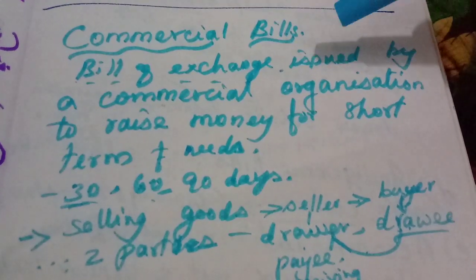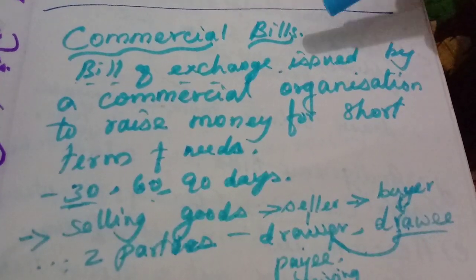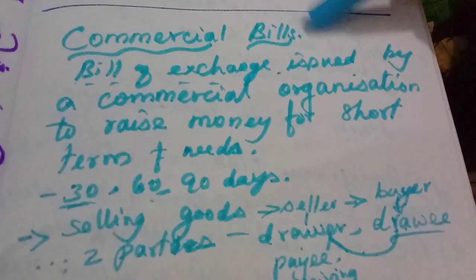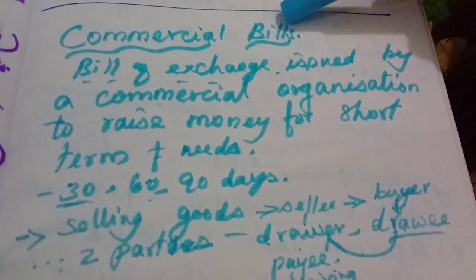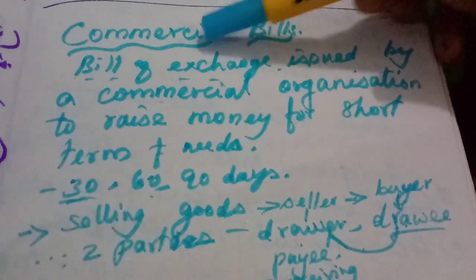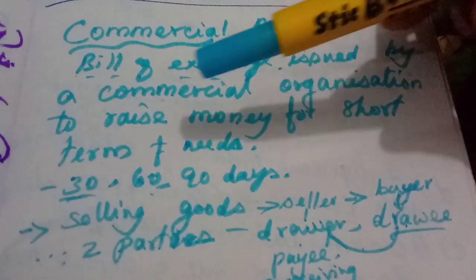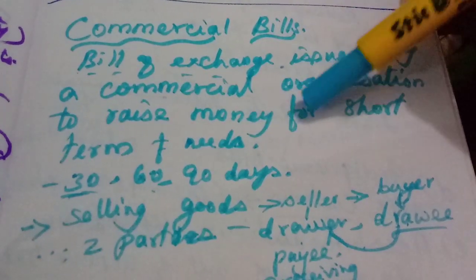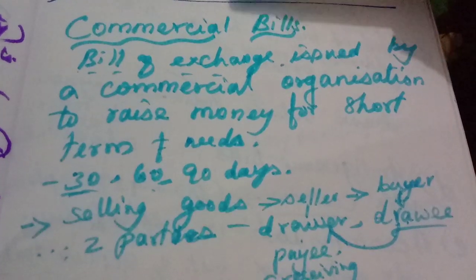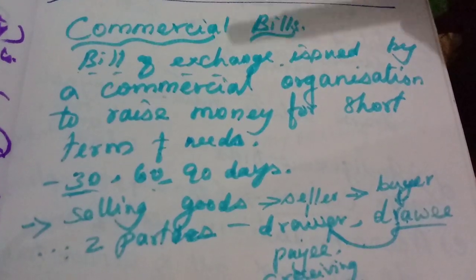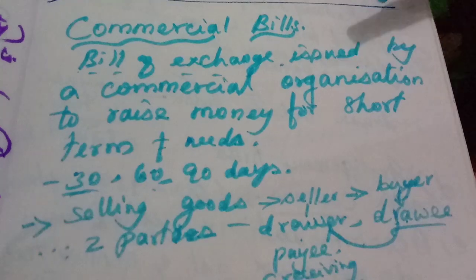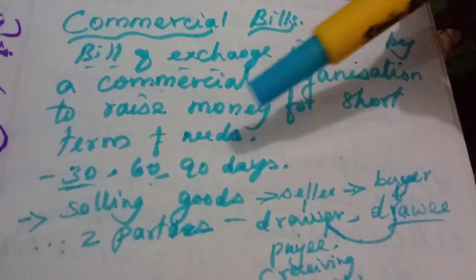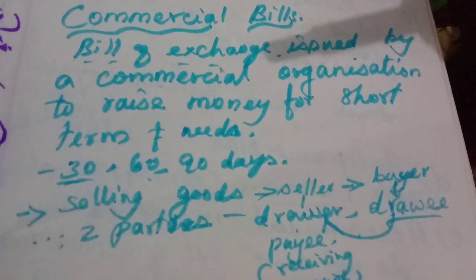Now, what is the meaning of commercial bills? It is a bill of exchange, that's why it is called bills. A bill of exchange issued by a commercial organization. Why? To raise money for short-term needs. So, what are commercial bills? Commercial bills are bills of exchange issued by a commercial organization to raise money for short-term needs.